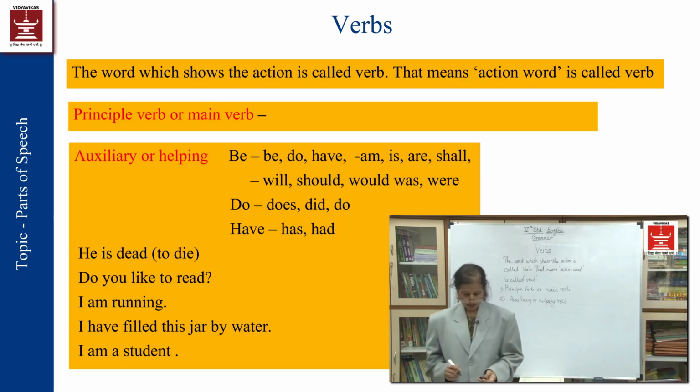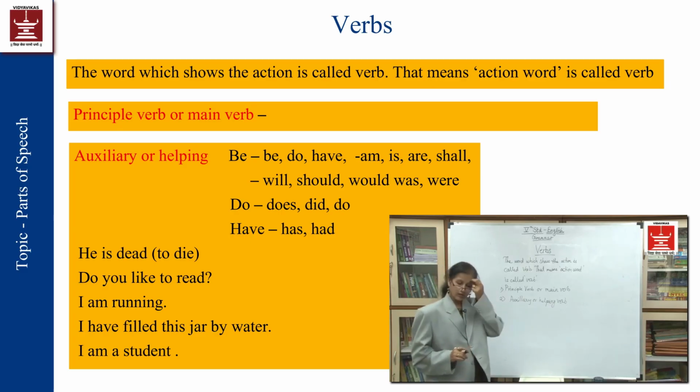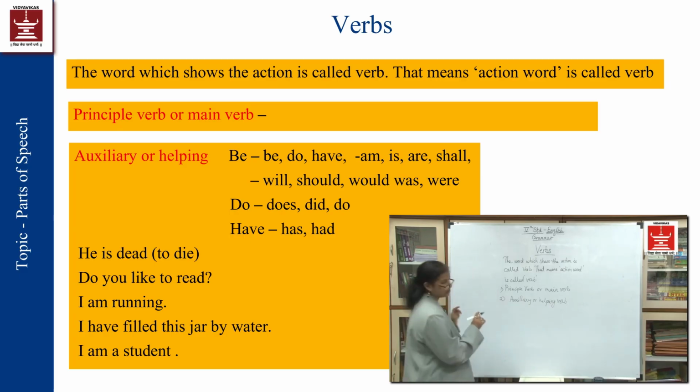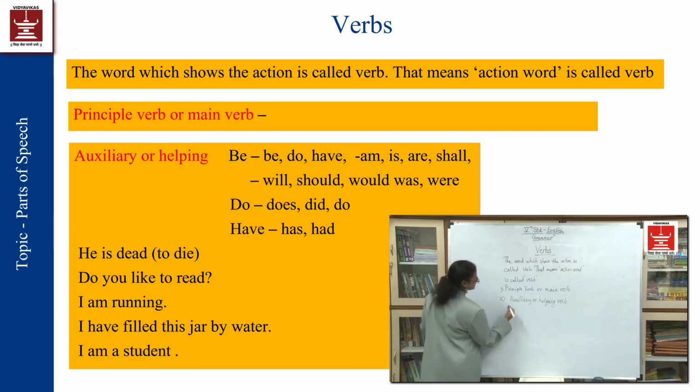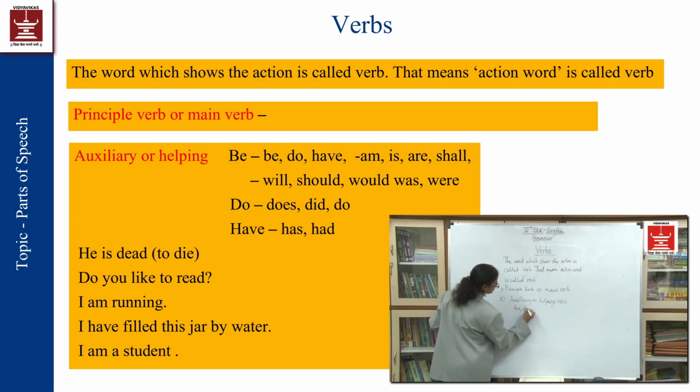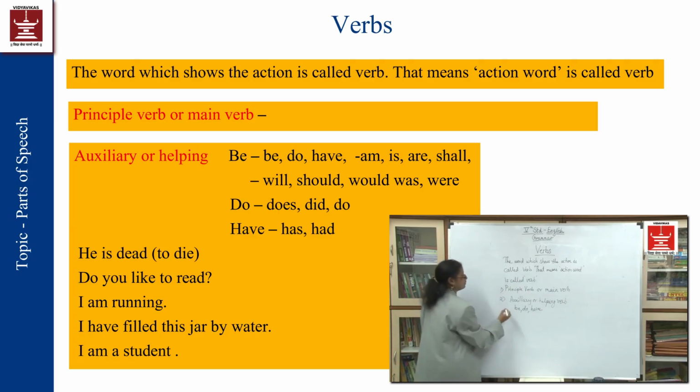Now I'll write the helping verbs, which are very easy to remember. Be, do, and have. The forms of be, do, and have will be called helping verbs.